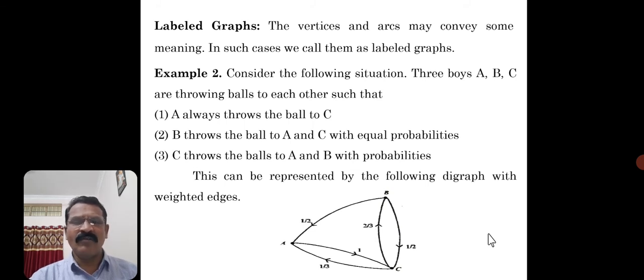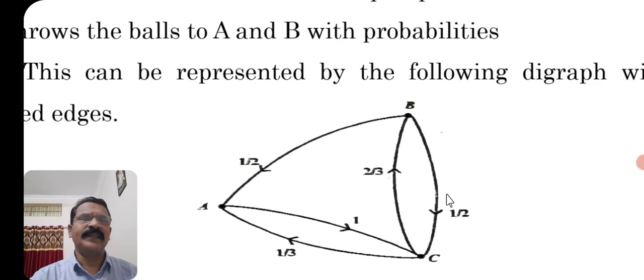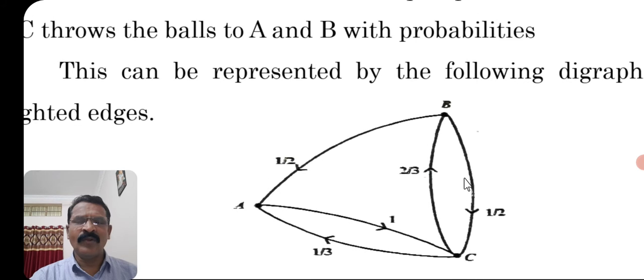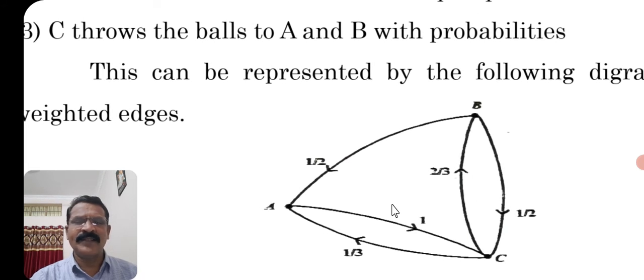C throws the balls to A and B with probabilities. I forgot to mention, C to A and C to B with the probabilities 1/3 and 2/3. That is a probability.